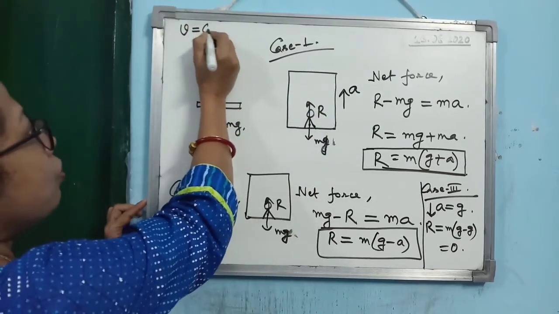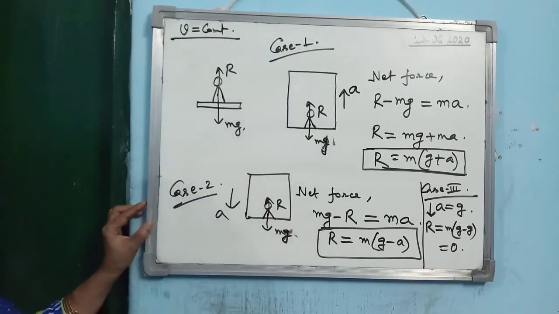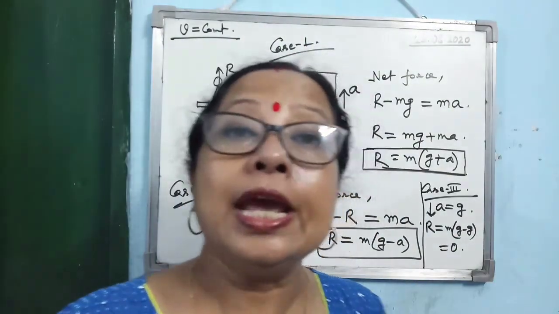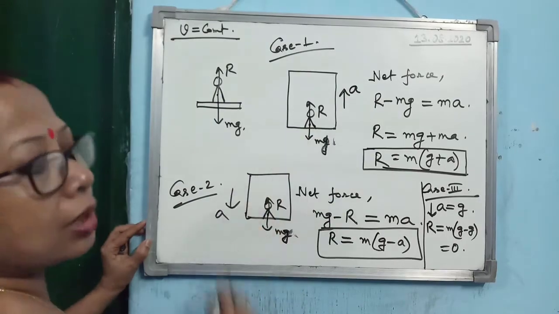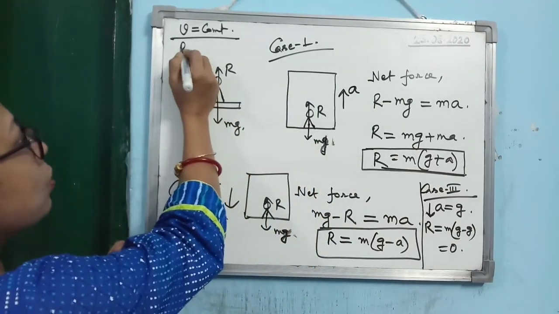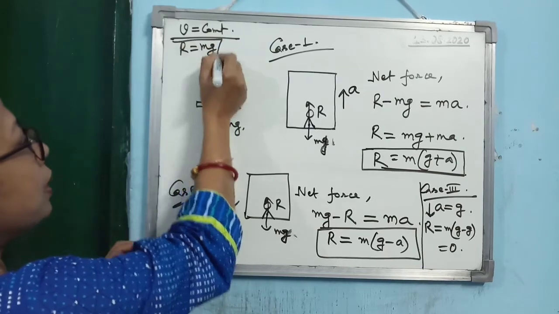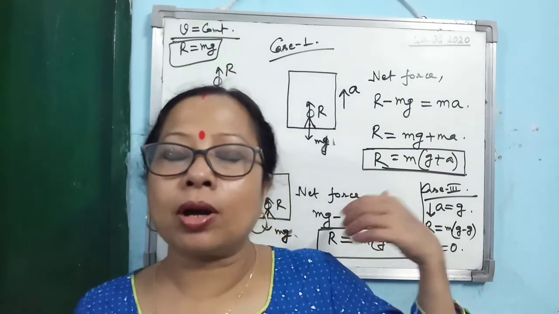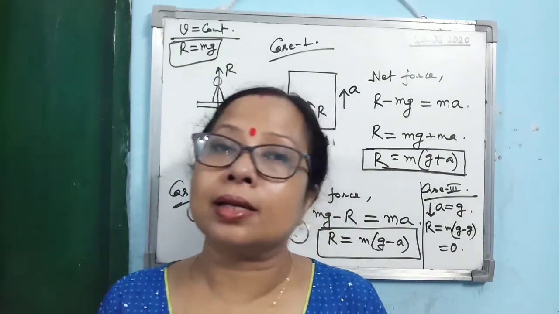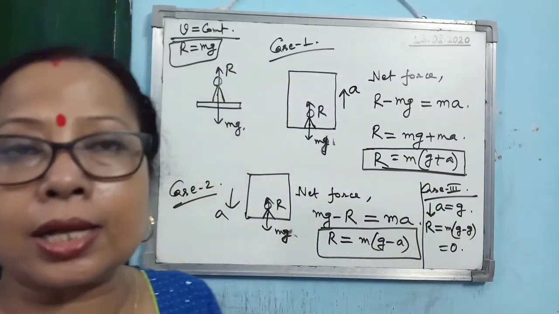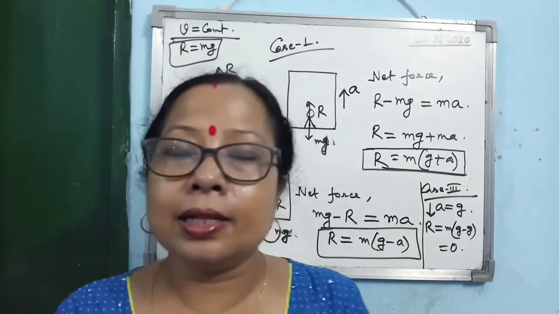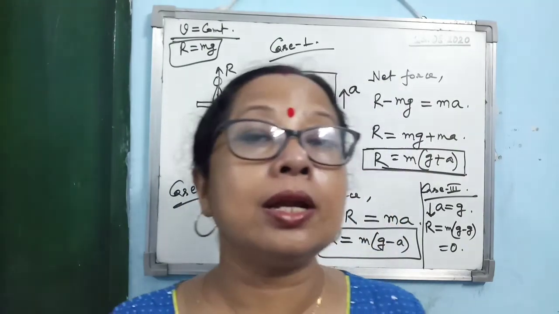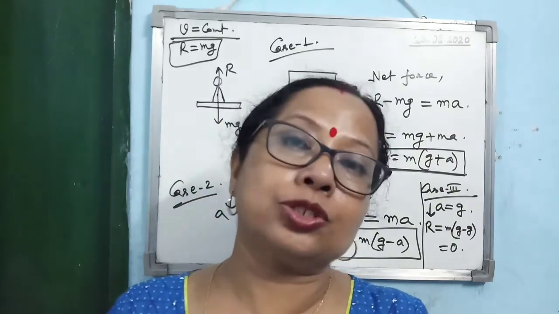Alright, now remember that here I am writing that when the acceleration is there, then only these things will happen. But if you consider that the lift is moving with a constant velocity, maybe in the upward direction, maybe in the downward direction, it means what? Net force acting on the lift is 0. So in that case, what will happen? The apparent weight will be equal to the true weight of the person. Alright, clear? So this topic is important for numericals. You may have to solve numericals applying the concept. So I am summarizing it again: when the lift is moving with constant velocity, maybe upward or maybe downward, apparent weight is equal to true weight equal to mg.